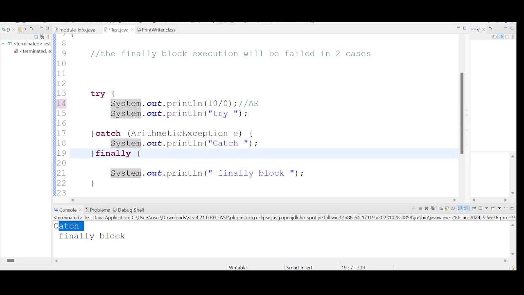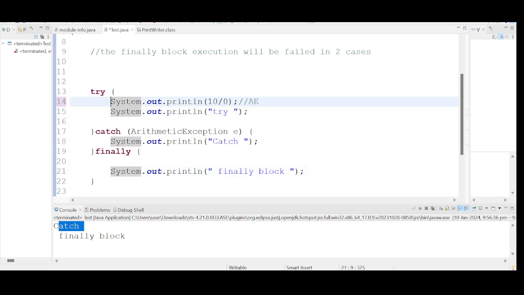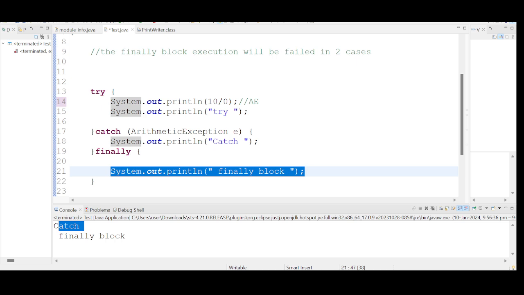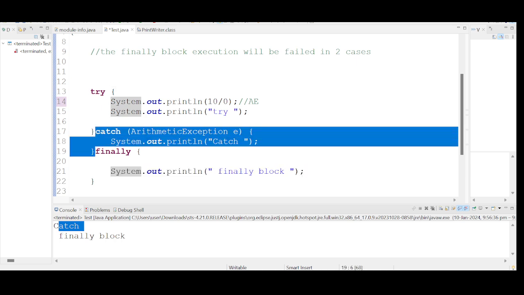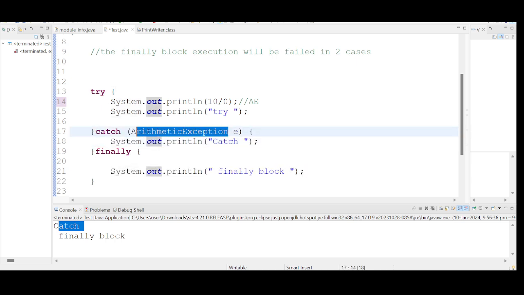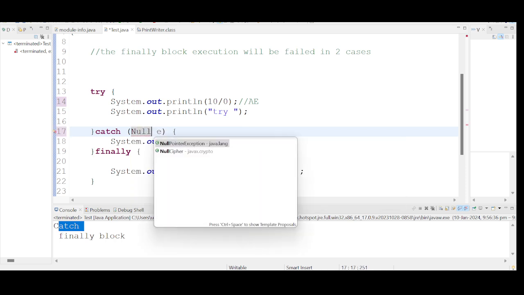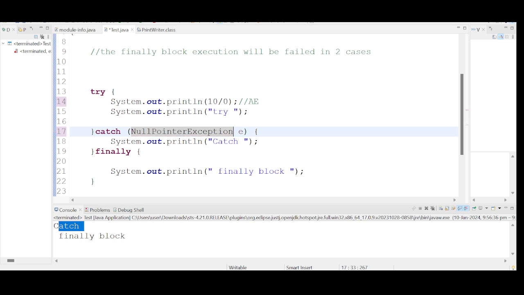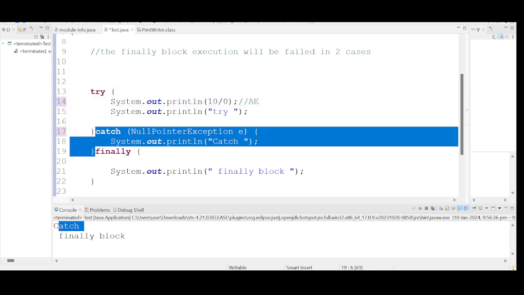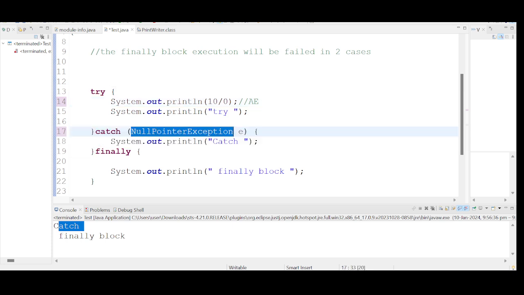Catch block. Now finally block is executed. So this statement, exception occurred and catch block is getting executed, and finally block is getting executed. Now the exception has been handled properly. Let us say that in this scenario the exception is not getting handled properly. I am specifying here a null pointer exception. The generated exception is an arithmetic exception, but the catch block is trying to handle a null pointer exception.